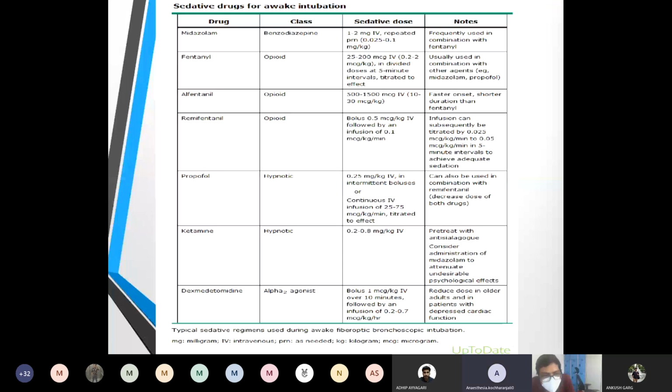And propofol can be used in a conscious sedation dose, that is 25 to 75 mics per kg per minute, and that has to be titrated to effect. And dexmed is very commonly used, and it can be used in combination with remifentanil also. So these are the various drug combinations. You should know the doses, the disadvantages and the complications of all these drugs.